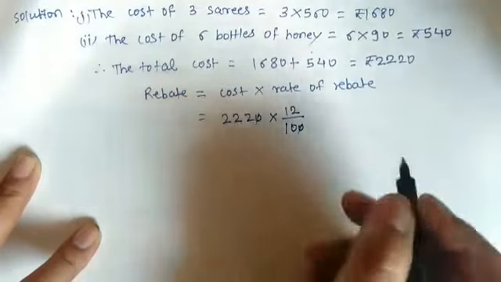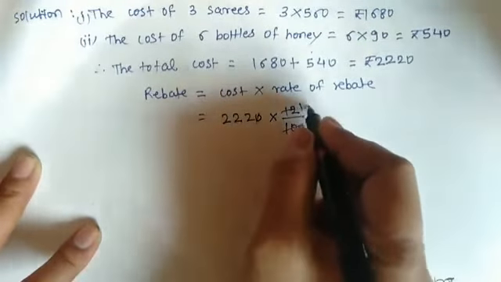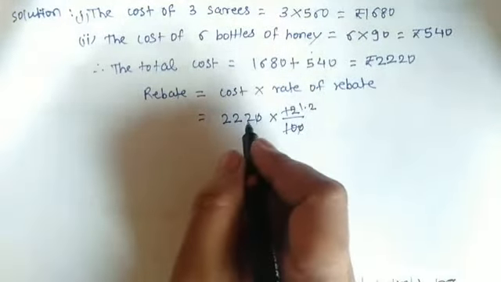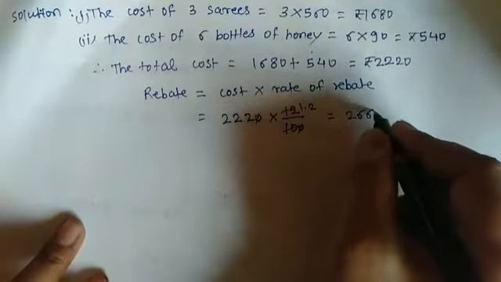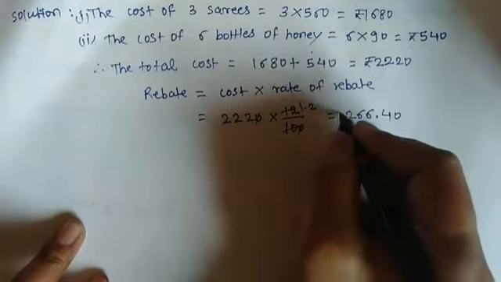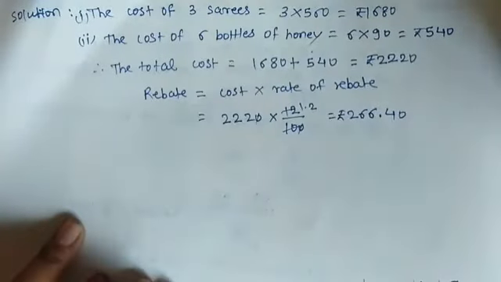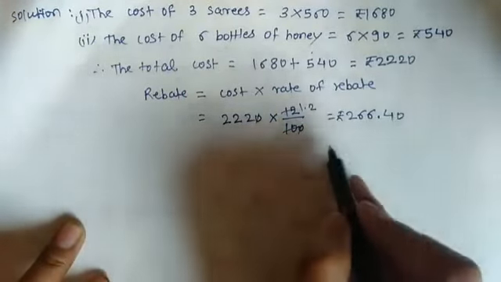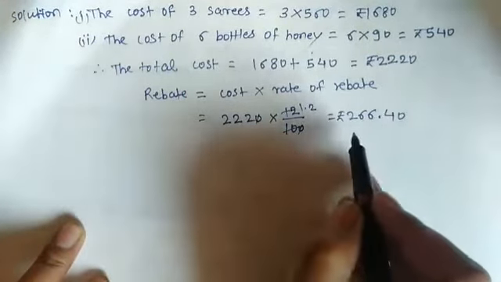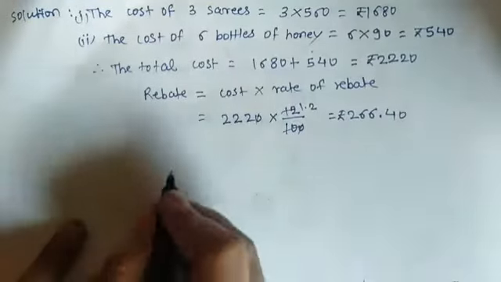Now calculate this amount. This is the 1.2. So 1.2 multiplied by 220 is equal to 266.40 rupees. So now we got the discount amount. Rebate means discount. So we subtract from the total amount.